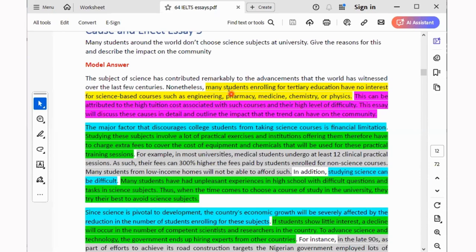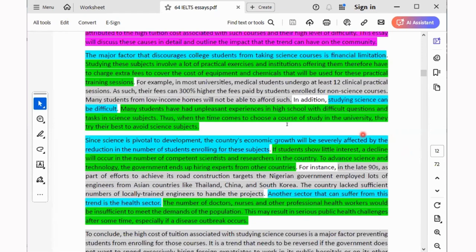So introduction, body paragraph 1, where you write about the causes, C-A-U-S-E-S, the causes of that problem, the causes of that trend. And then body paragraph 2, where you write about the effects of that trend, or the effects of that problem. That's how to write your cause and effect essay.